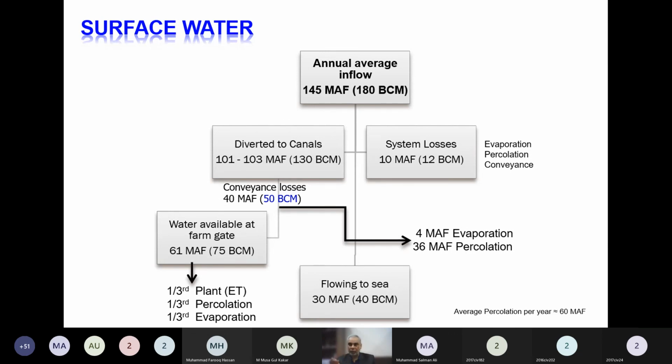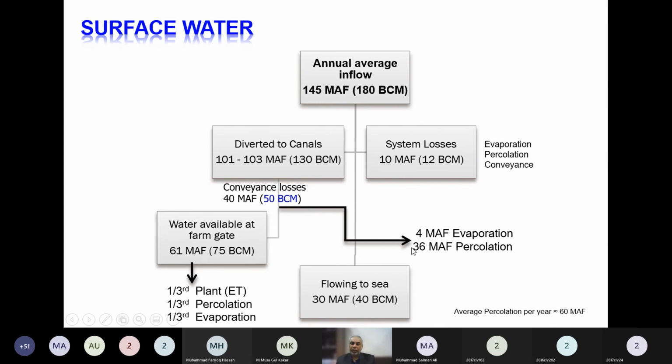Better practice is not to let it go down and to use it on the surface, because it will need energy to get it back from the groundwater table. So this 40 million acre feet of water is going into the ground, and out of that 4 MAF is evaporation losses, and 36 million acre feet goes to our groundwater table, our groundwater reservoir.